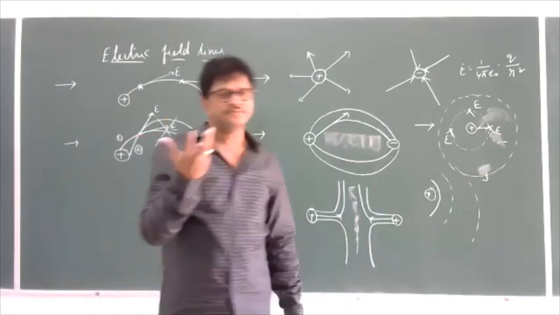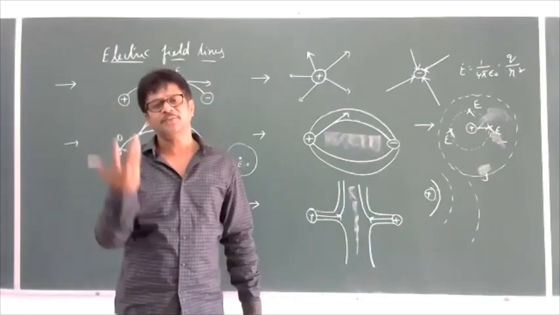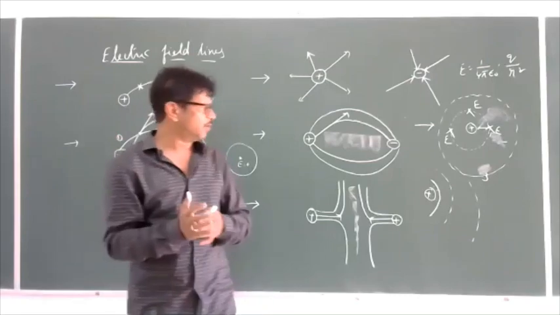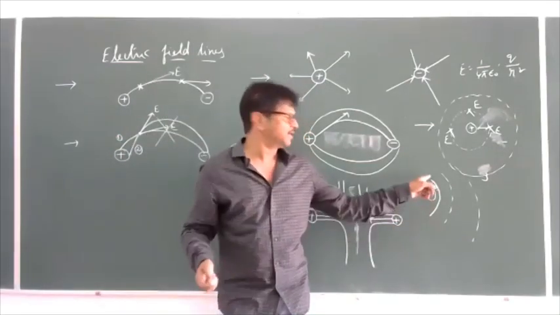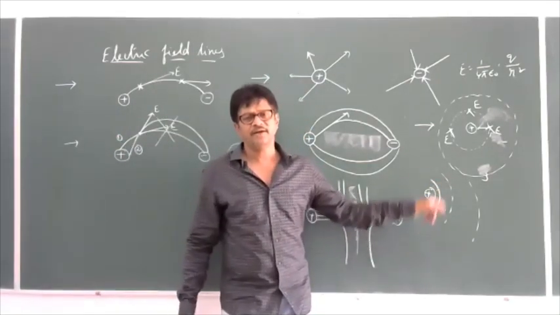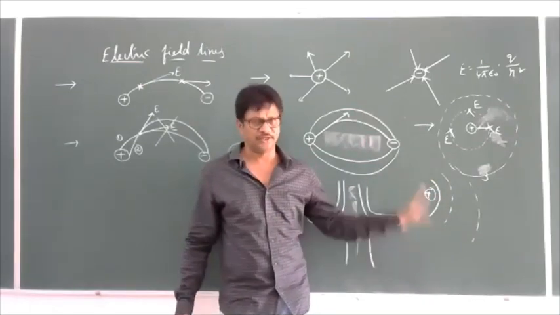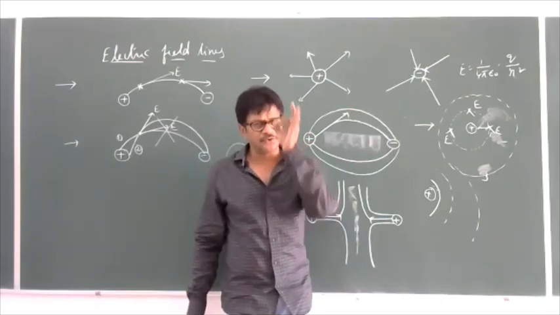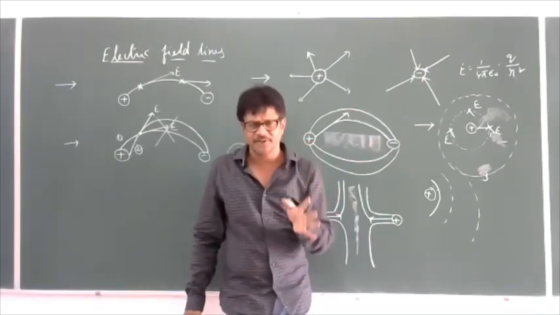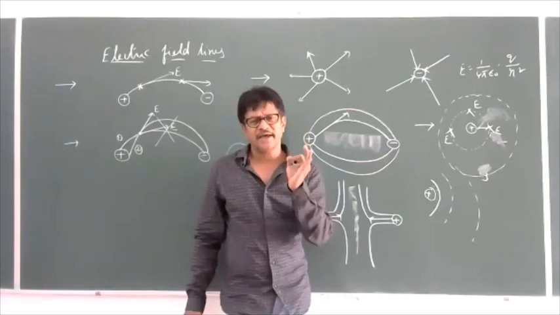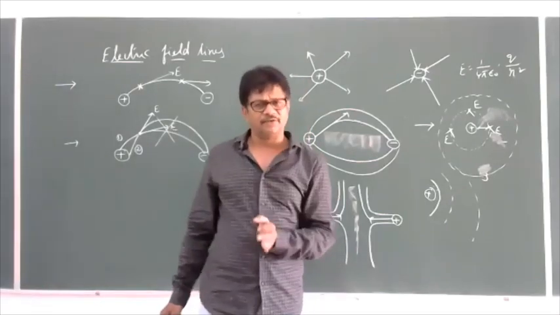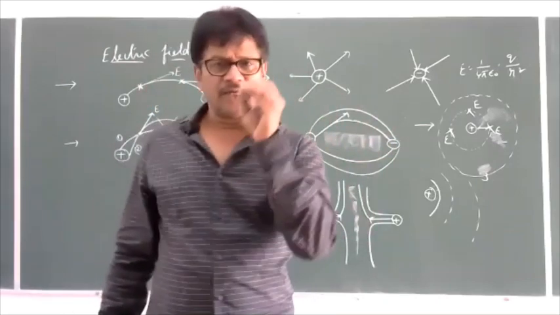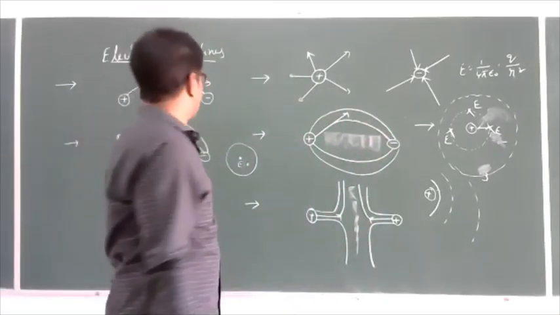To study the behavior of a charged particle in an electric field, we'll always consider the uniform electric field as an ideal condition. Understood? So the space which is very near to the charge can be considered as a uniform electric field. For all practical purposes, we'll consider the uniform electric field only.